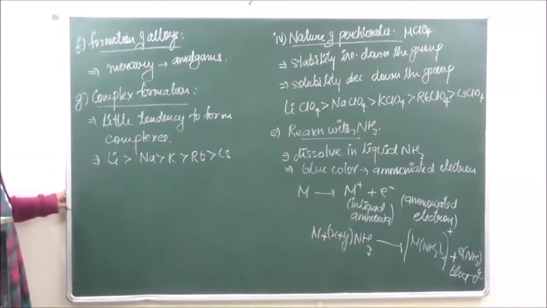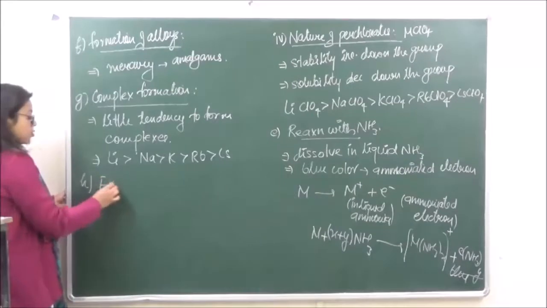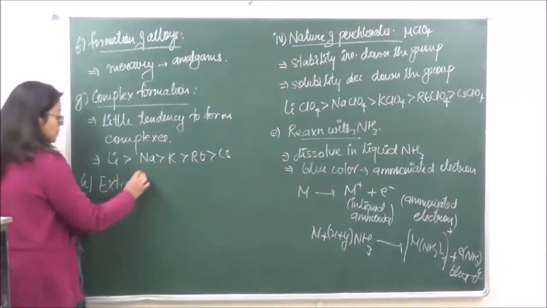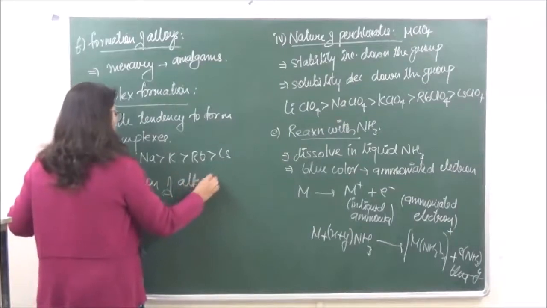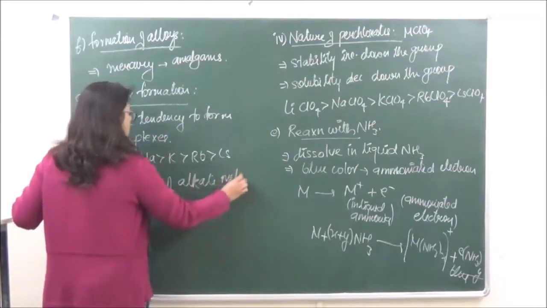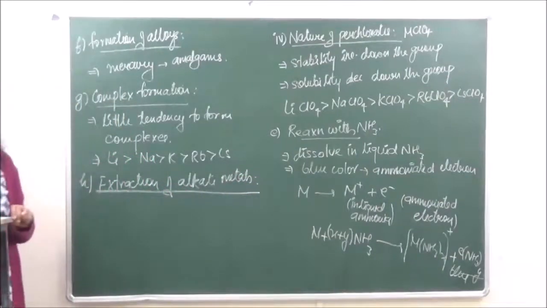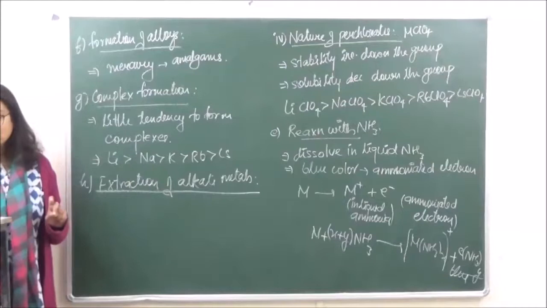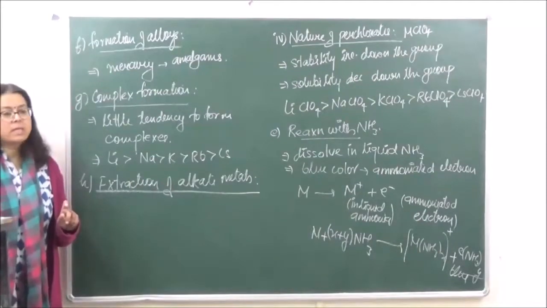stable complexes. Okay, then the next property which we have is extraction of alkali metals. Alkali metals cannot be extracted by common processes.